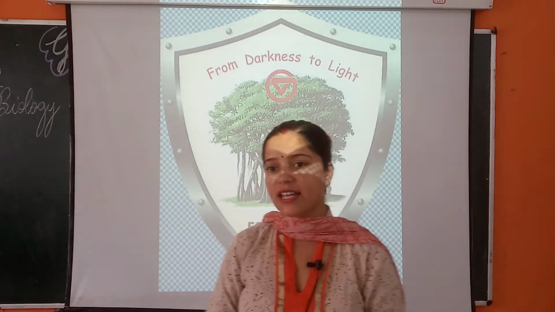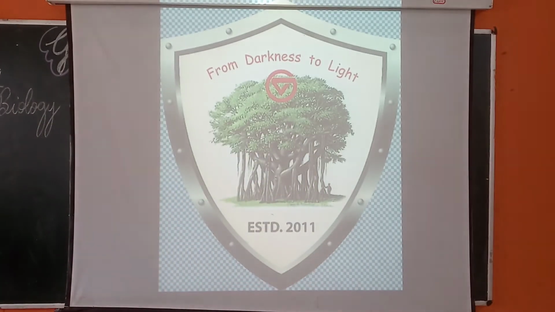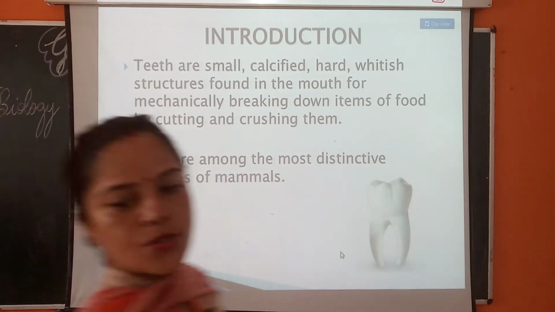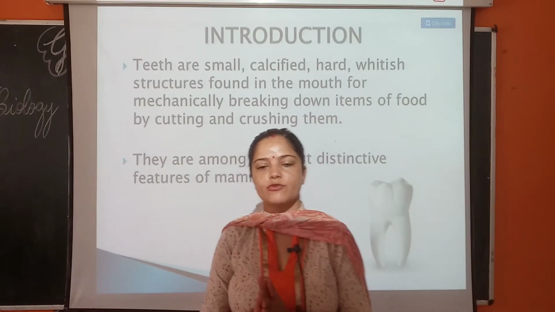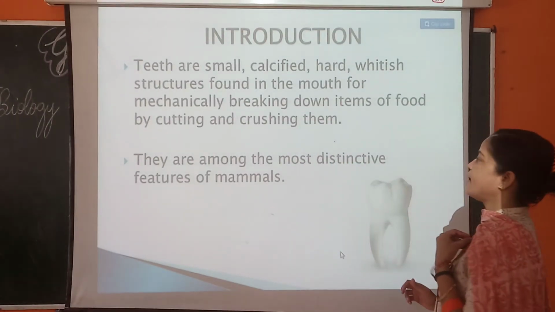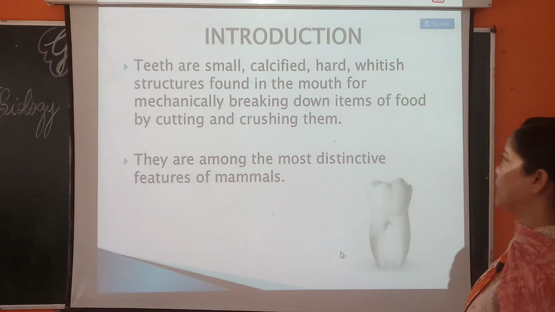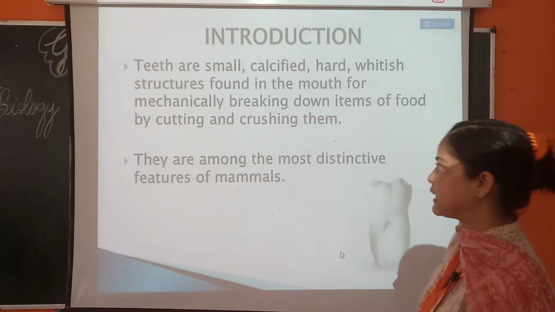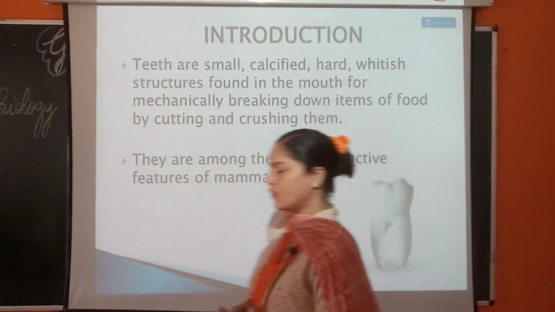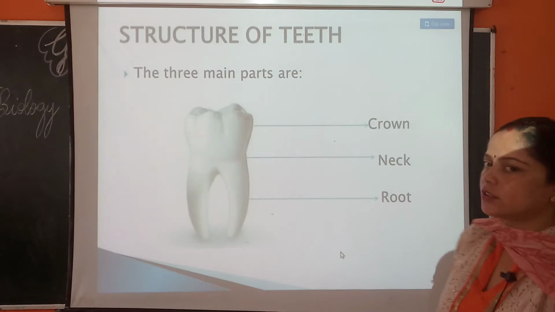Now let us study the structure of a tooth. Before starting, let us know about teeth. Teeth are small, calcified, hard, whitish structures found in the mouth, used for mechanically breaking down items of food by cutting and crushing them. They are among the most distinctive features of mammals.